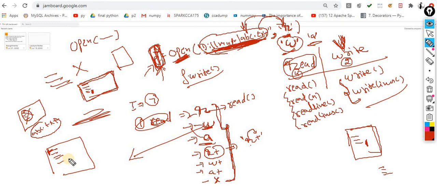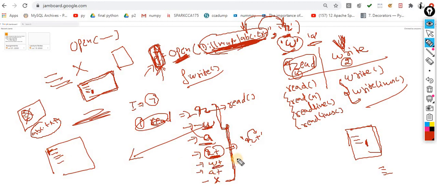In this situation you are supposed to go with the R plus mode. Keep this point in mind. You perform both operations, but the first operation is read, and after that you write.